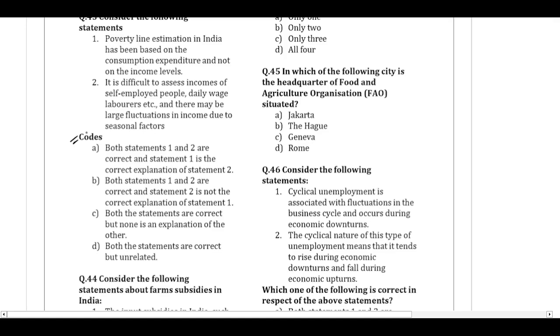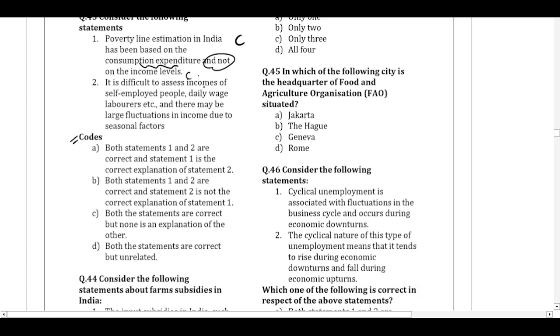Poverty line estimation in India has been based on the consumption expenditure and not on the income level. This is true because consumption patterns are more stable and they are easier to compare as compared to income. And because of the consumption, the standard of living can be measured based on how many goods are purchased, what kind of goods are purchased, whether they are spending more on food, whether they are spending more on health and education, and all of this. So, this is in fact correct.